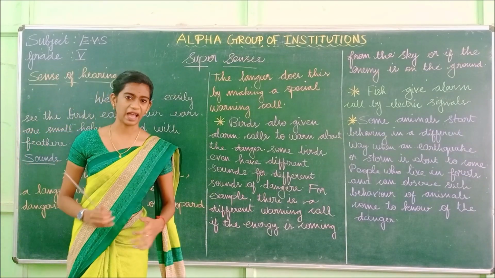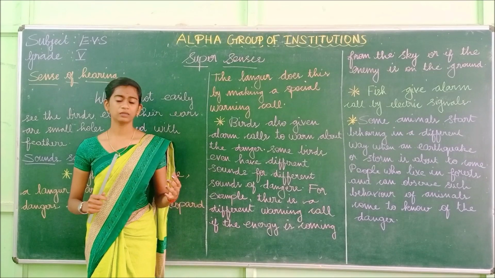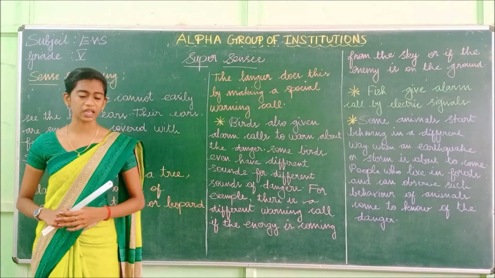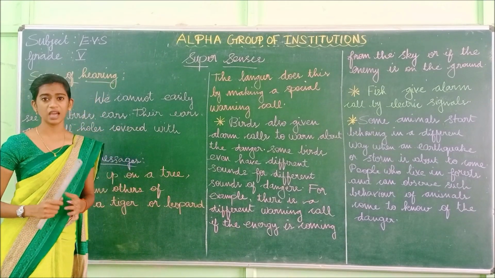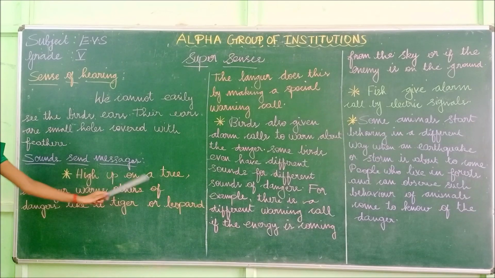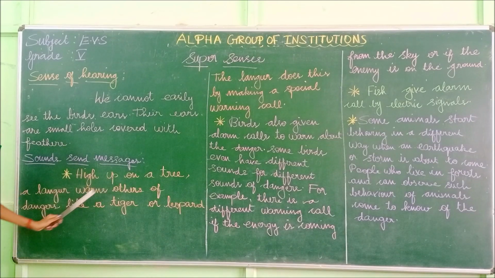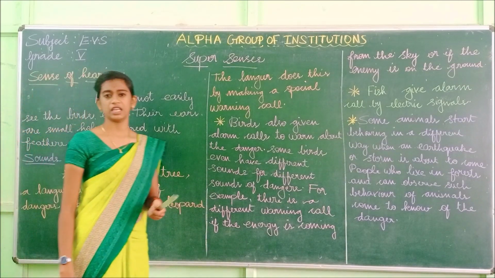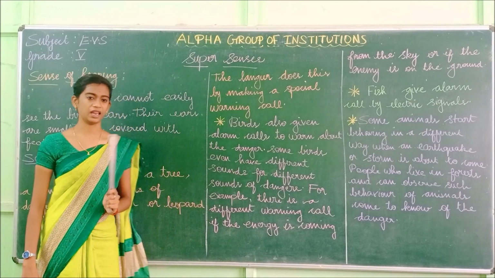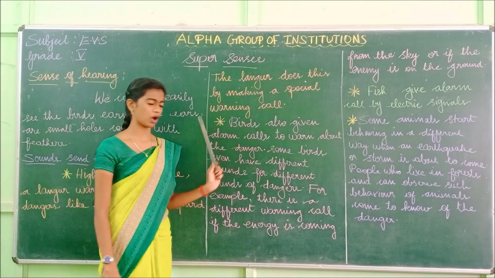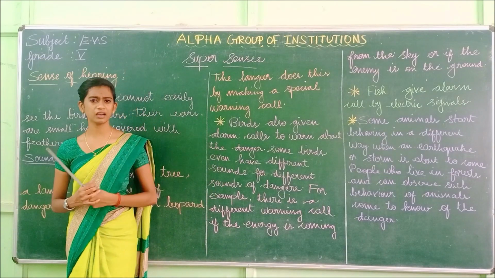If the langur sees an animal like a tiger or leopard, it warns the other animals that they are in danger. If it sees dangerous animals, it warns the others to be alert. The langur does this by making a special warning call. So how does the langur warn?